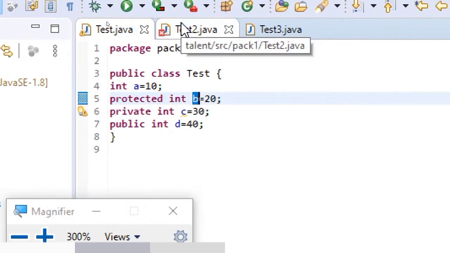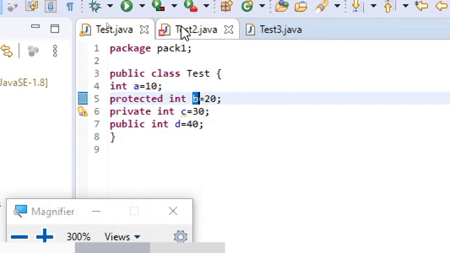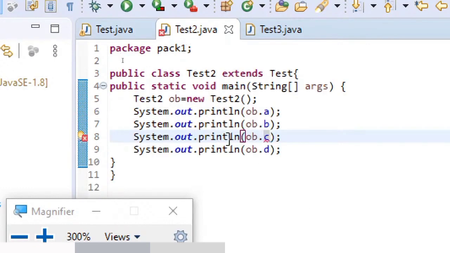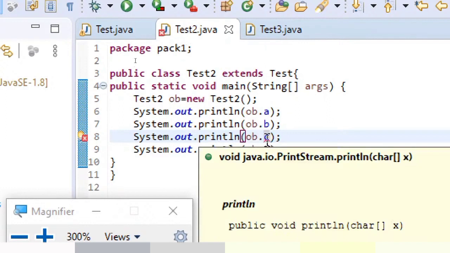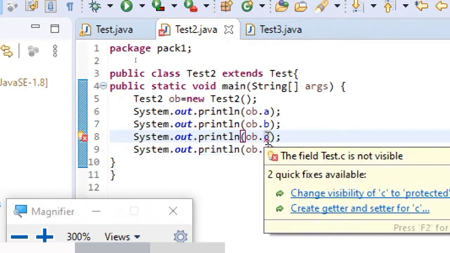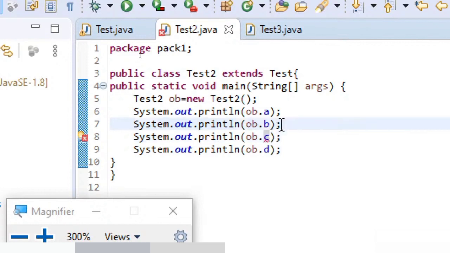So private variables are confidential. They are not known outside the class, so even to the child. That's the error here, you can see. When I move my mouse cursor over there, you can see test.c is not visible, because C is a private variable which cannot be known to the child, even in the same package. So private members are not visible outside the class.